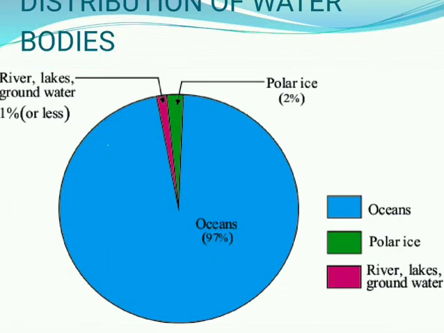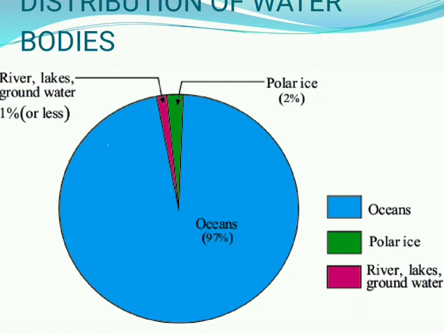The next thing we want to discuss is the distribution of water bodies. We are already aware that the Earth is known as a unique planet, a blue planet or water planet. Nearly 71% of the Earth's surface is covered with water. Due to that, the Earth is known as a water planet or blue planet. Due to the excessive presence of water, the earth looks blue in color.